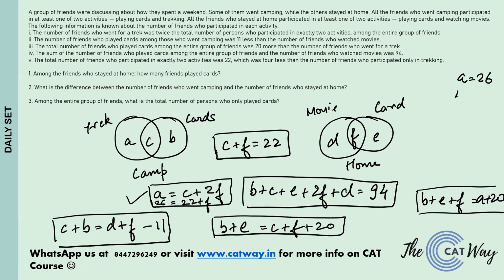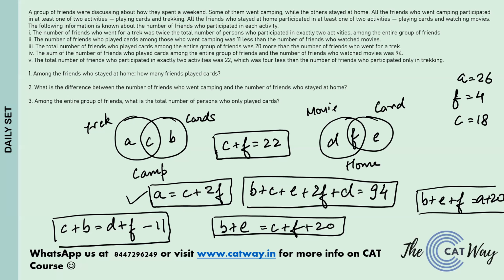The value of f is going to be equal to 4. Now when the value of f is 4 and we know c plus f is 22, we can say that c is equal to 18. Okay, so this much we have calculated for now.